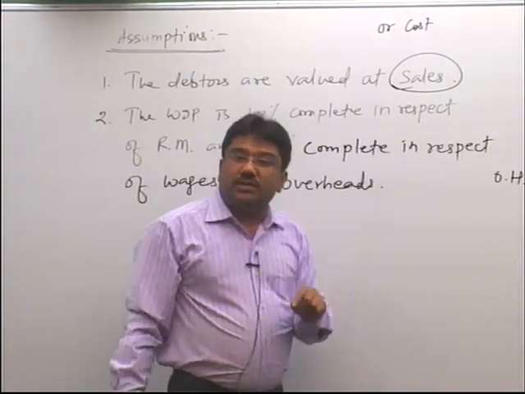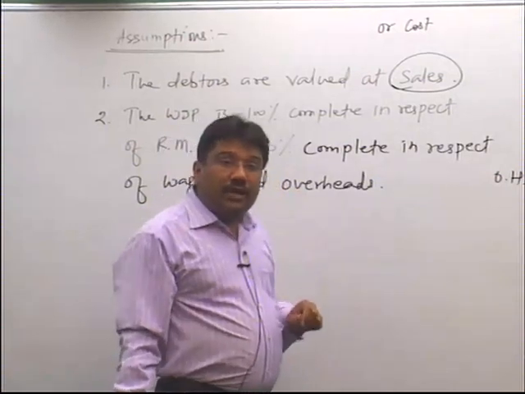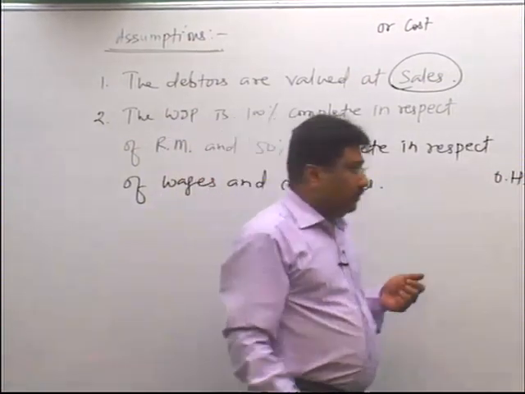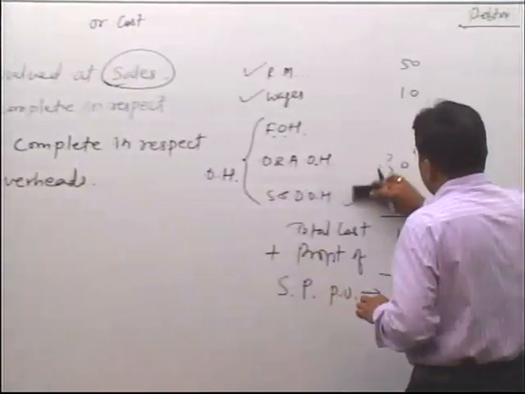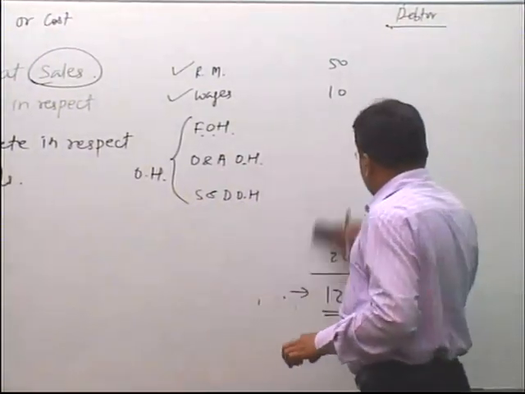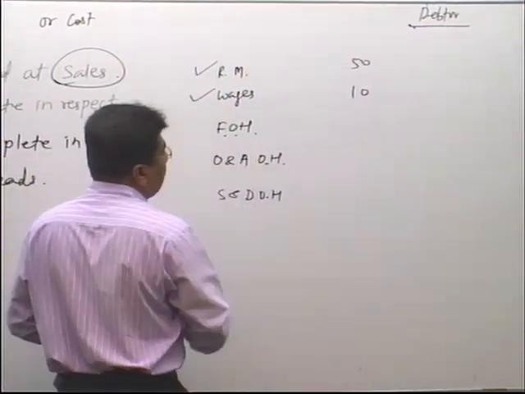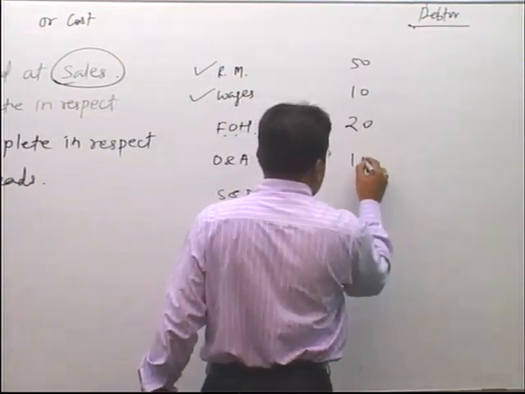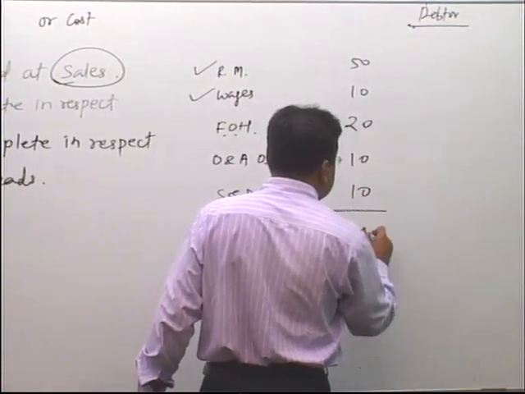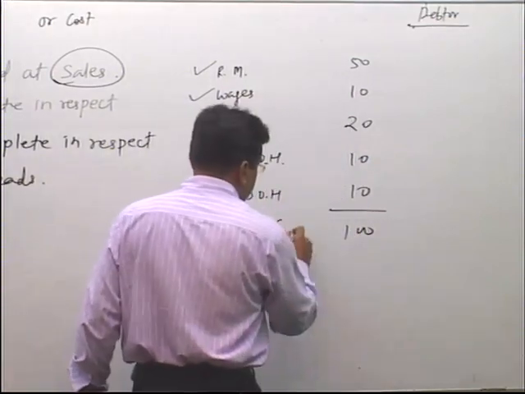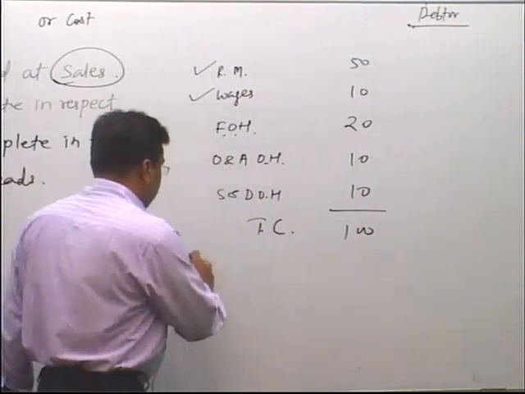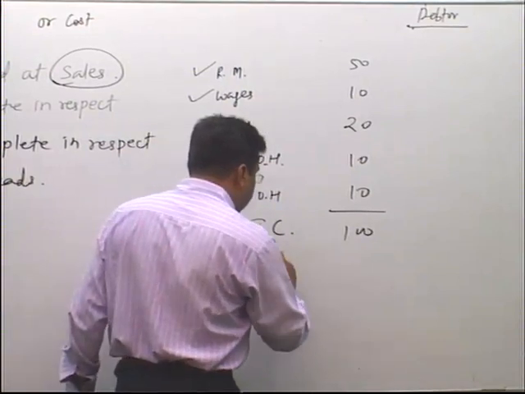But if the question says that value the debtor at cost price, then how to value? If you have to value the debtor at cost price, then you have to take all the overheads. Suppose these are the 5 overheads, total cost is 100 and your profit element was 20.